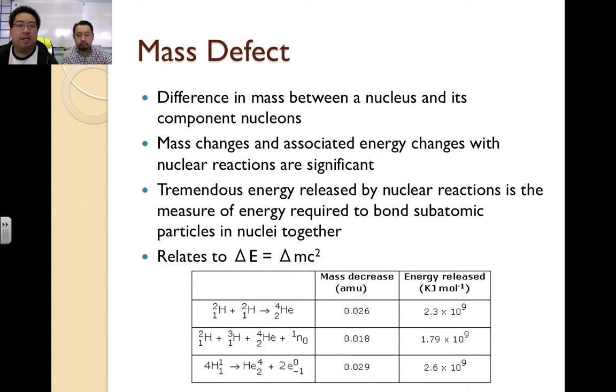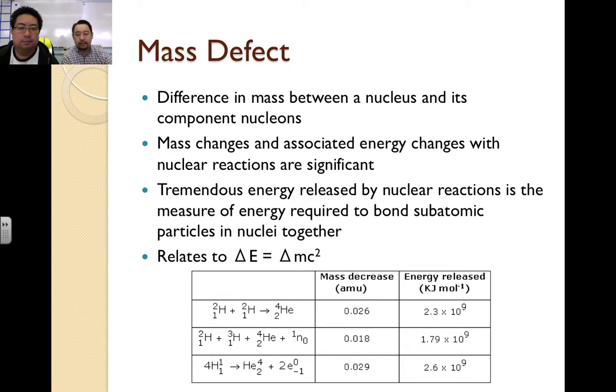There's also a mass defect, and this is the difference in mass between a nucleus and its component nucleons. The mass changes are associated with energy changes in nuclear reactions. And these are really small mass changes. But you have to understand that, due to Einstein's equation, that small mass change amounts to a large amount of energy.